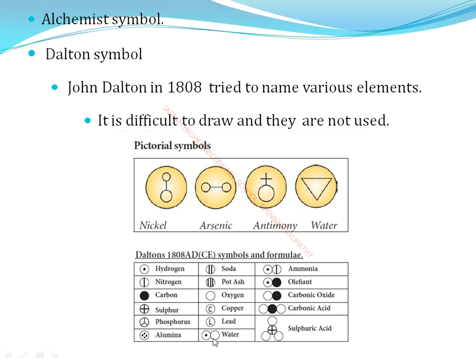Water means H2O, so hydrogen is the circle with a dot, and oxygen is simply a round circle.